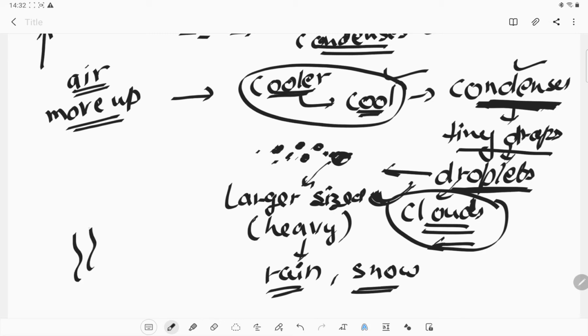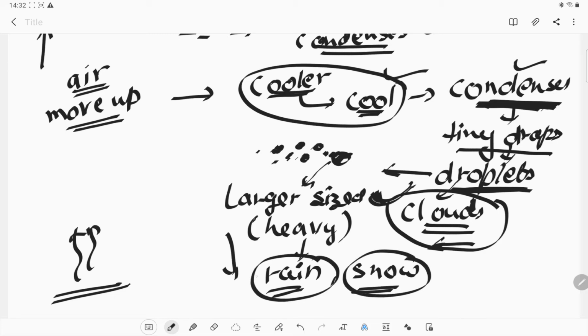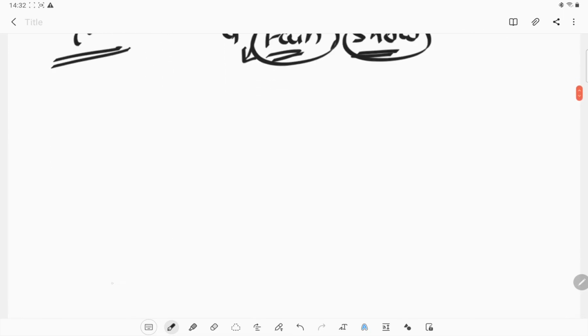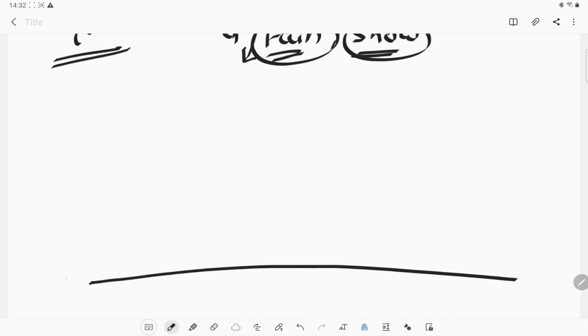From the evaporation of water. We are losing water from the earth, and in the form of rain or snow we are getting the water back on the earth. So this is the cycle, and this cycle is known as the water cycle. Now we will focus on what the water cycle is.